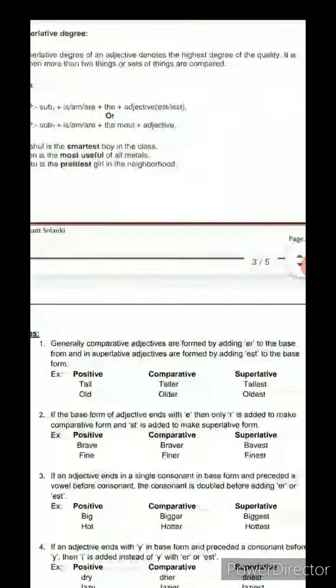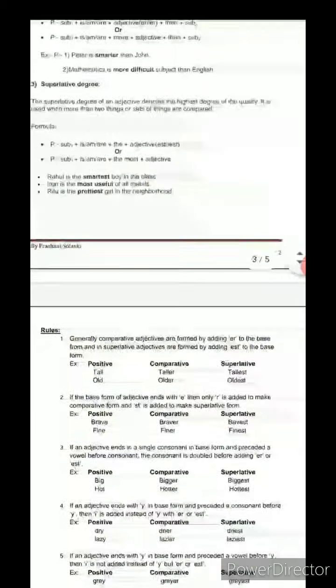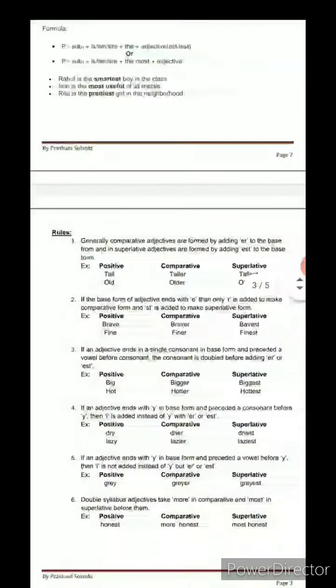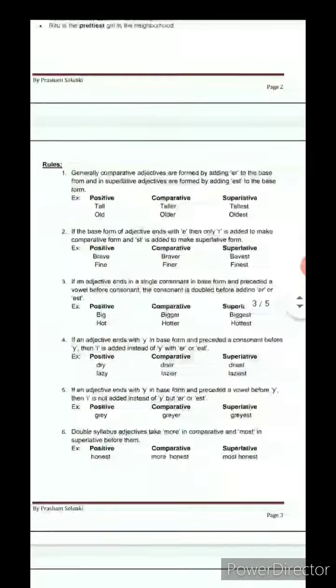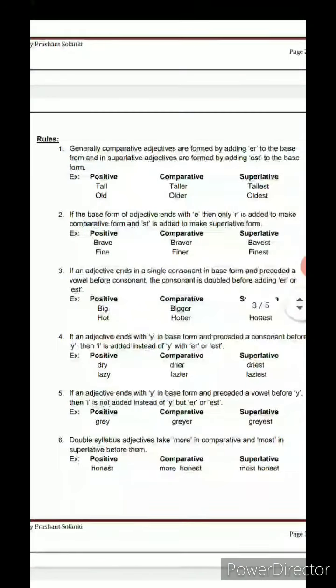So here the rules come. There are 6 rules in the degree. First of all, generally in the comparative degree we add er after the adjective, and in the superlative degree we use est after the adjective, and in the positive degree we use only the adjective, not a prefix or suffix.